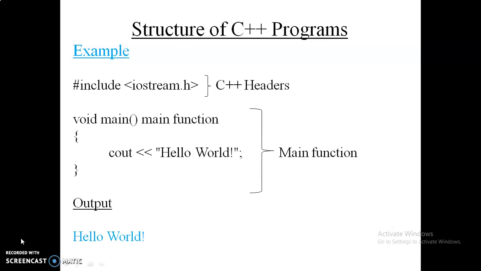That cout function is there. In the C language, we write printf for displaying things. So the output being displayed is hello world. This is a very simple program. We can go through this and learn what C++ is, a basic hello world printing program.